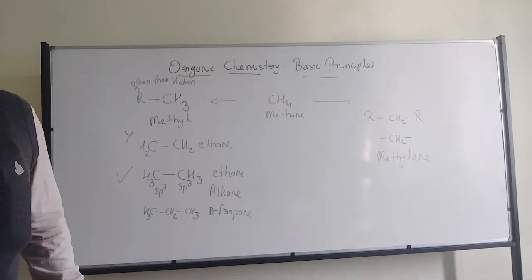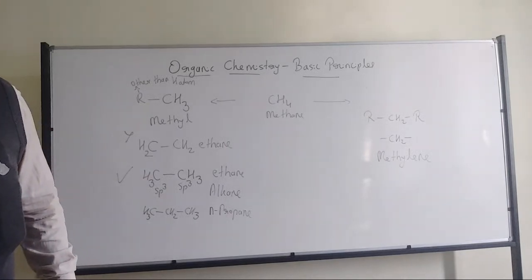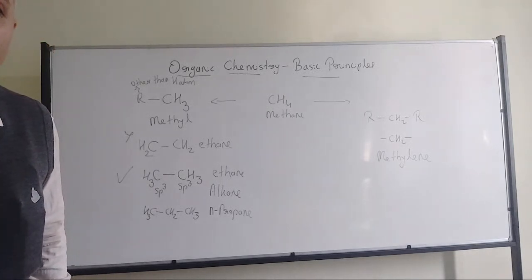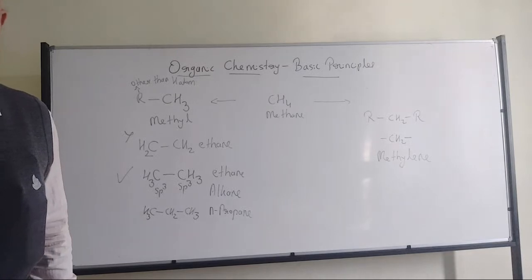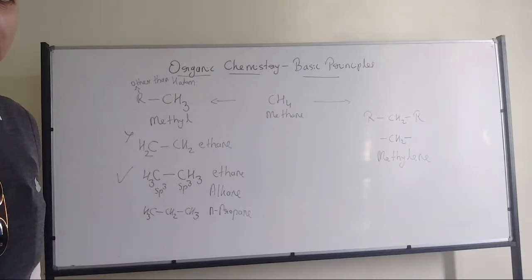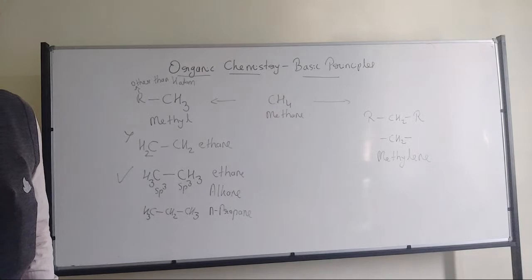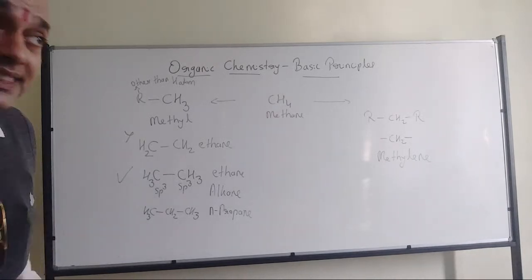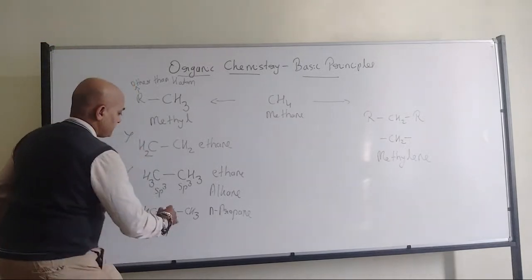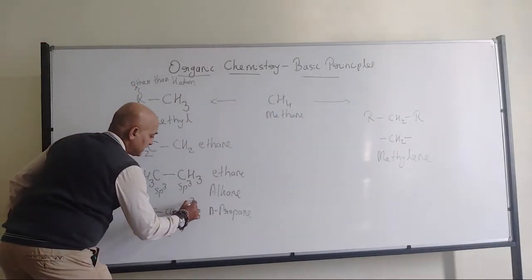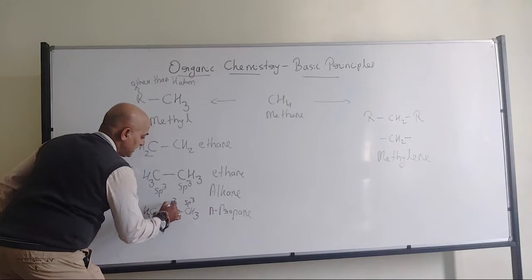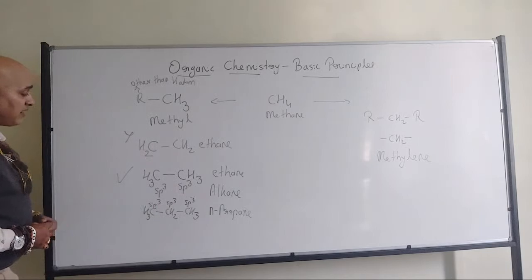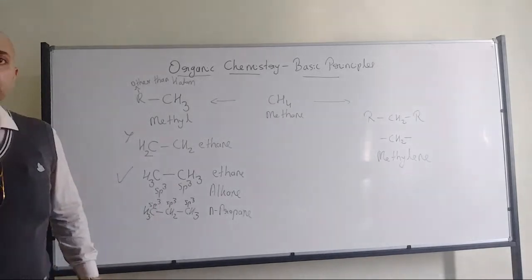Like ethane, we have N-propane. What is the hybridization of carbon in N-propane? Anyone? All of them are sp3 hybridized carbons. So that's where we have got N-propane.